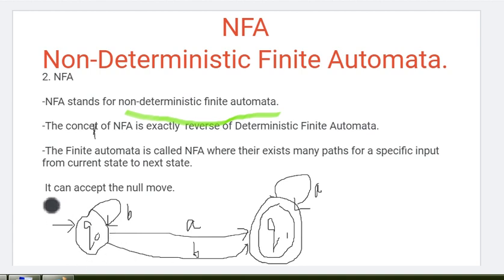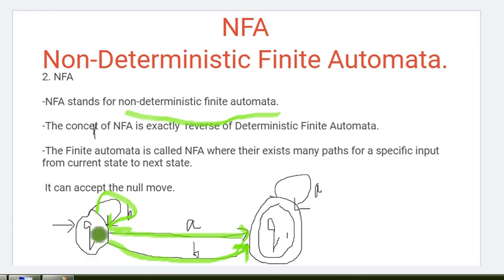So let's see one example of NFA where multiple paths are shown. Here, as you can see, in Q0 state on A input it is moving to Q1 state. On Q0 state, when B is the input, it stays in the same state Q0, and also on B the machine can move to the other state Q1. So this is a multiple path, which was not possible in DFA, but in NFA it's possible.